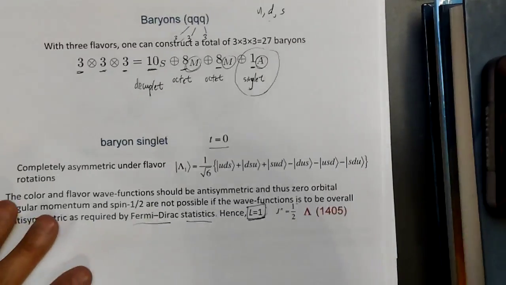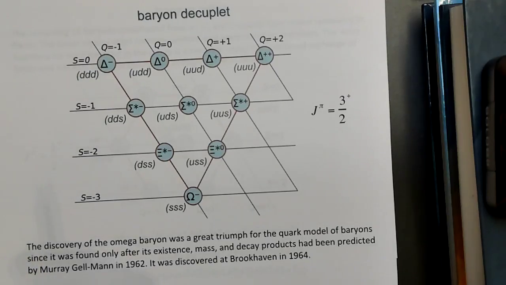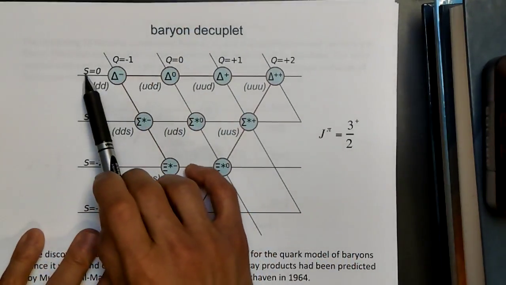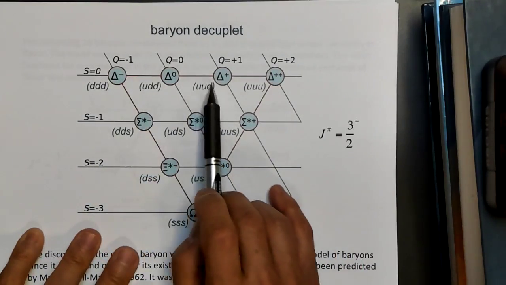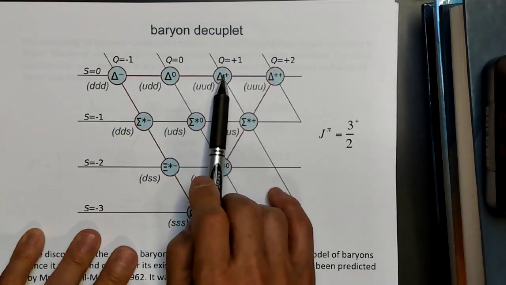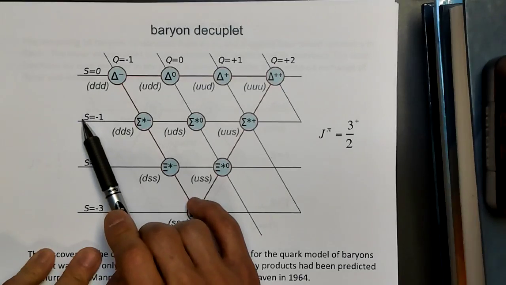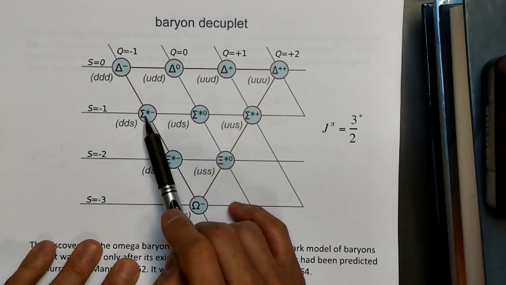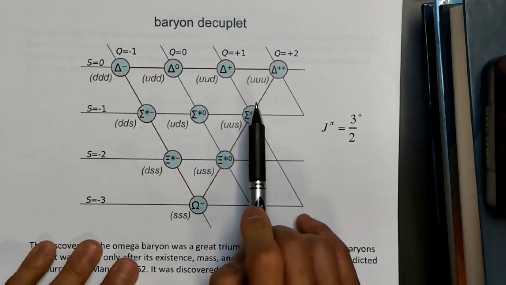If we go now to the decuplet state here, this one has 10 particles, 10 baryons. So we start off with strangeness 0, so these have no strange quarks: the DDD, UDD, UUD, and UUU. So we have the Delta minus, the Delta 0, the Delta plus, and the Delta double plus, or Delta plus plus. And then if we have one strange quark, that's strangeness -1, we get the Sigma star minus, Sigma star 0, Sigma star plus.